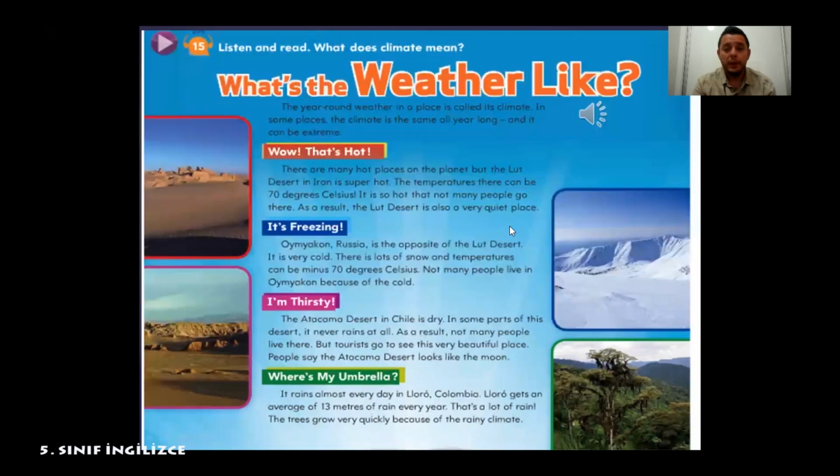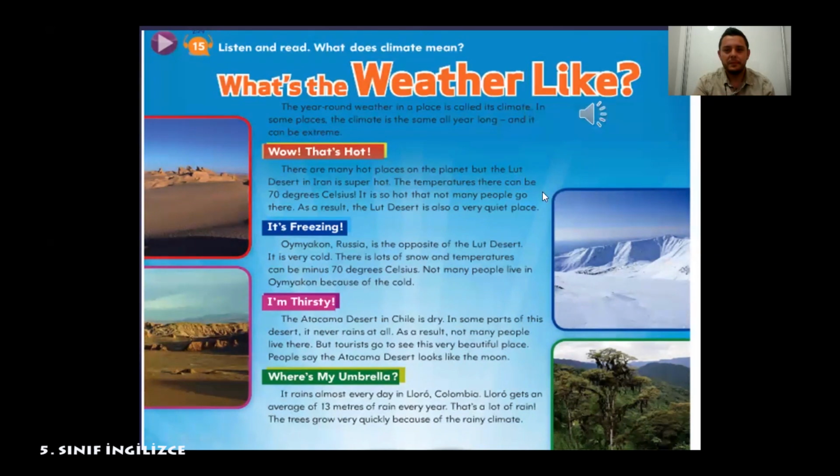So, let's listen and talk about what's the weather like in some parts of the world. Pupils Book, page 62. Activity 15. Listen and read. What does climate mean?